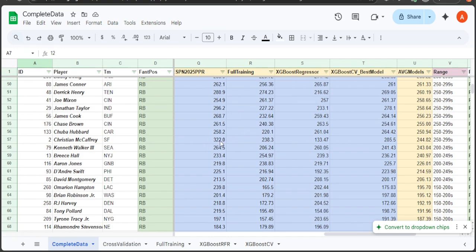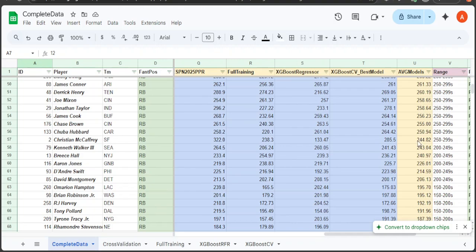So ESPN 322. Our full training had 238. Regressor at 133, which is considering his prior season when he was hurt, and then the cross validation best model, which probably blended the 2023 and 2024 seasons better than the prior models.